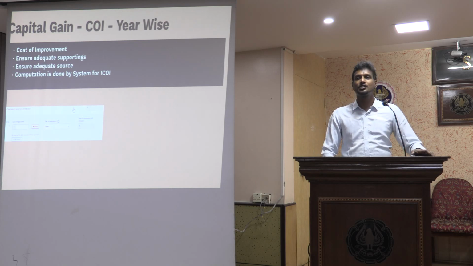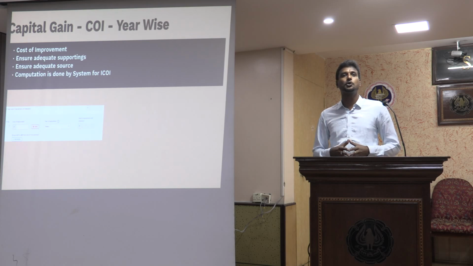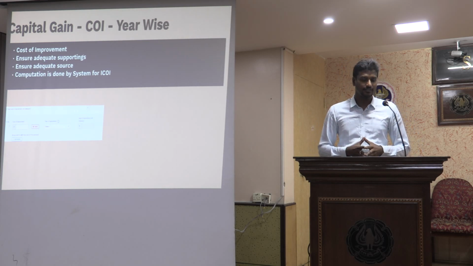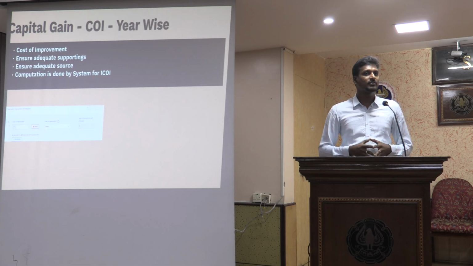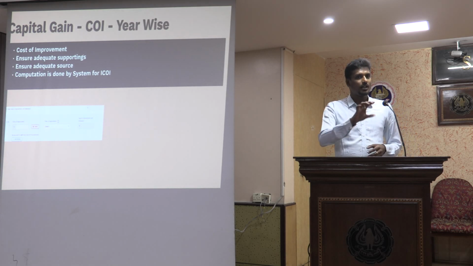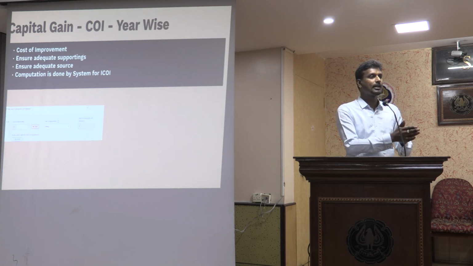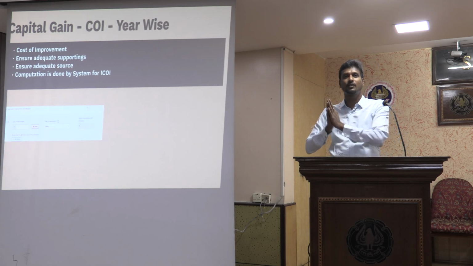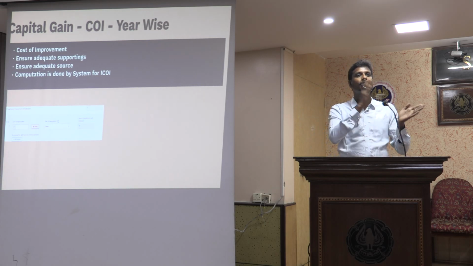So that was all about Schedule FA. Now quickly let us jump into the capital gain things, what we need to take care of while filing the return for the assessees. Until 2021, we were giving the capital gain cost of improvement or cost of acquisition as a lump sum amount. Though I might have acquired the property in one particular year, after a break I would have done certain improvement, and after a couple of years I would have done some more improvement. After a few more years I might have done some more improvement. So basically I have 4 trigger points.